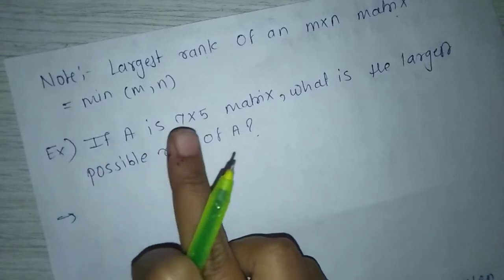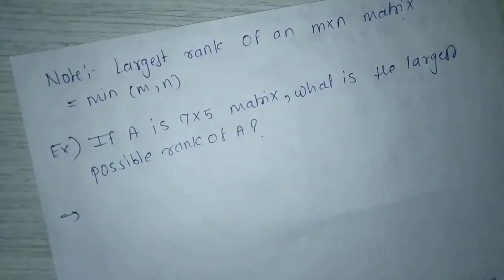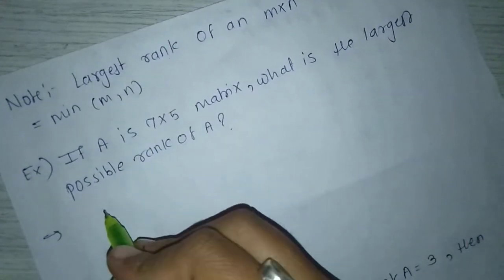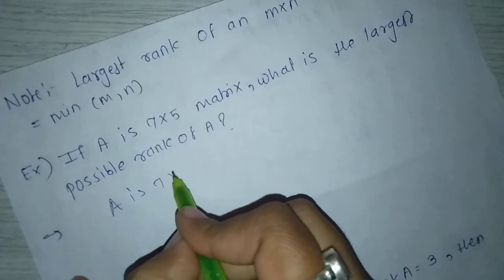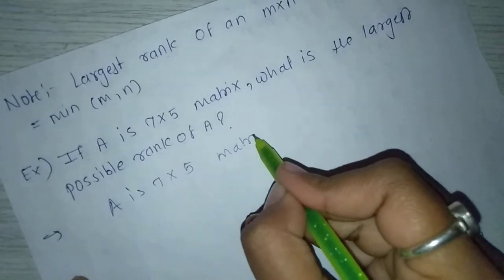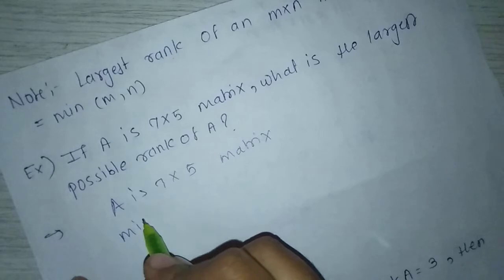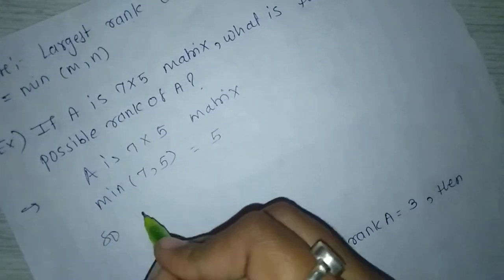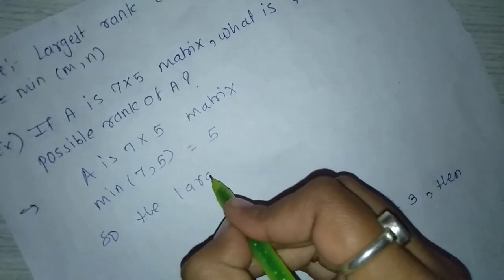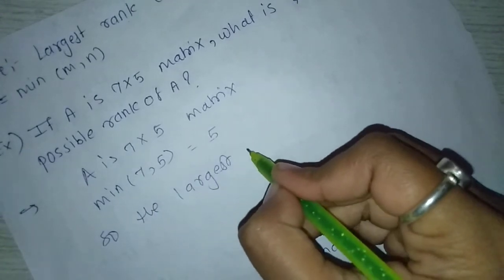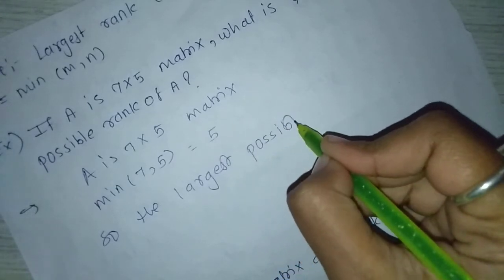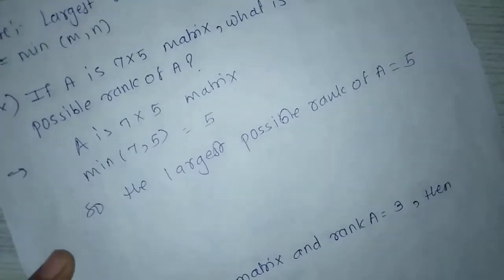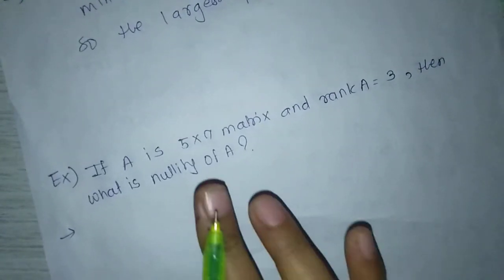Next example. If A is a 7 by 5 matrix, what is the largest possible rank of A? By using the note, A is a 7 by 5 matrix and minimum of 7 and 5 equal to 5. So, the largest possible rank of A equal to 5.